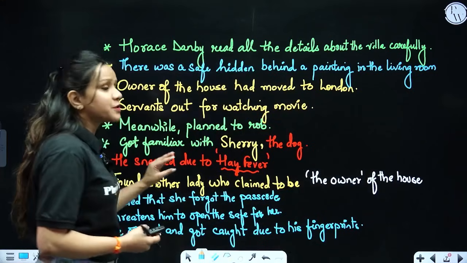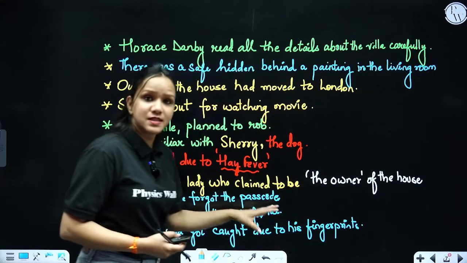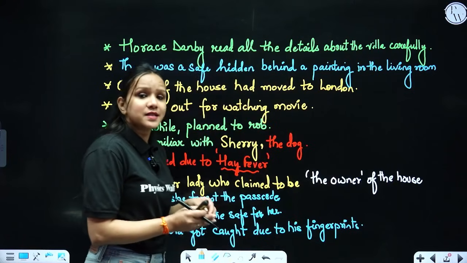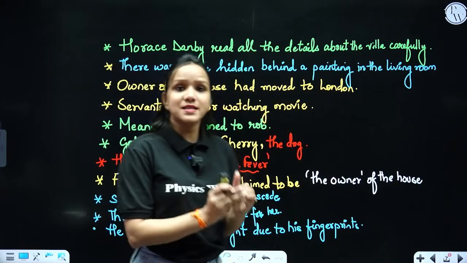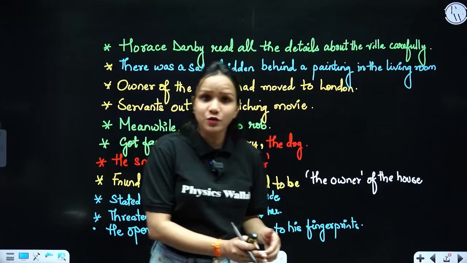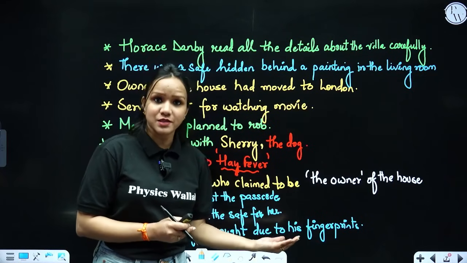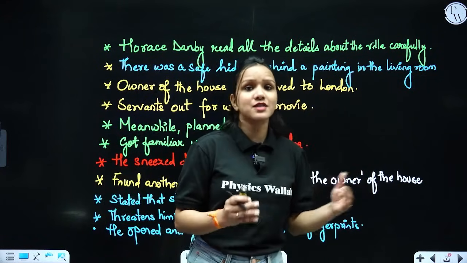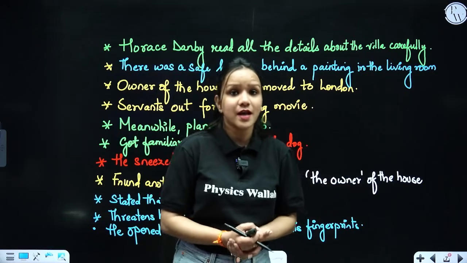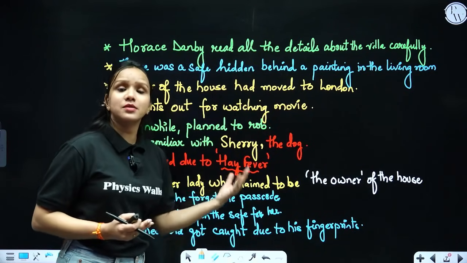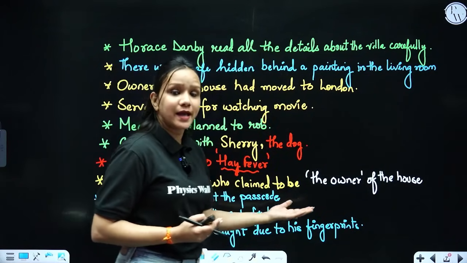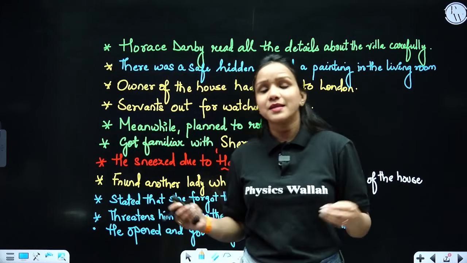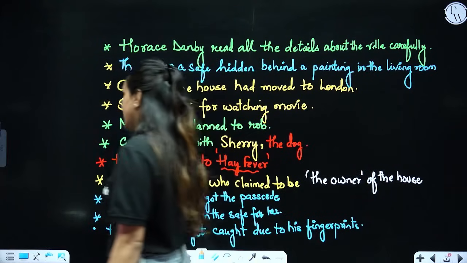Then he started persuading the lady, he started convincing her to let him go. He started requesting her, stating that he just steals once a year, and that too for a noble cause, that is to buy rare and expensive books through some agent. And he did not harm anyone earlier as well, and he's not going to harm anyone in the future as well. So the lady did not listen to his pleadings at any cost. Rather, she puts up one condition before him, that he has to open the safe for her.